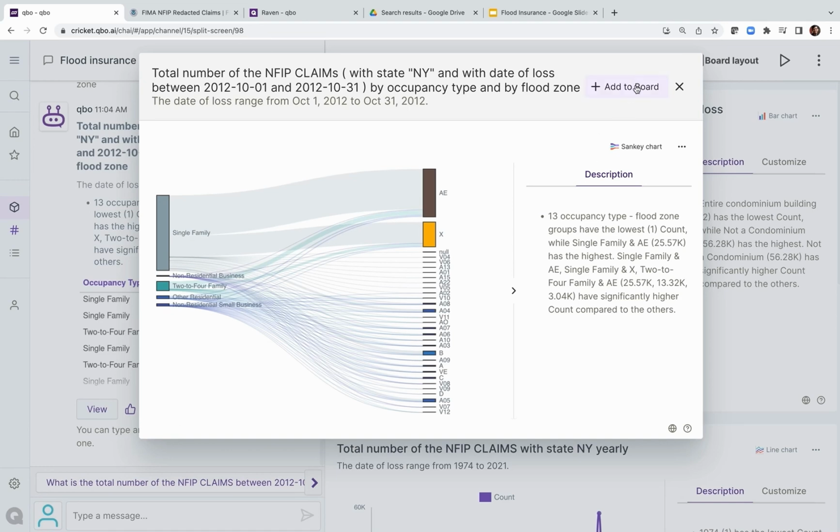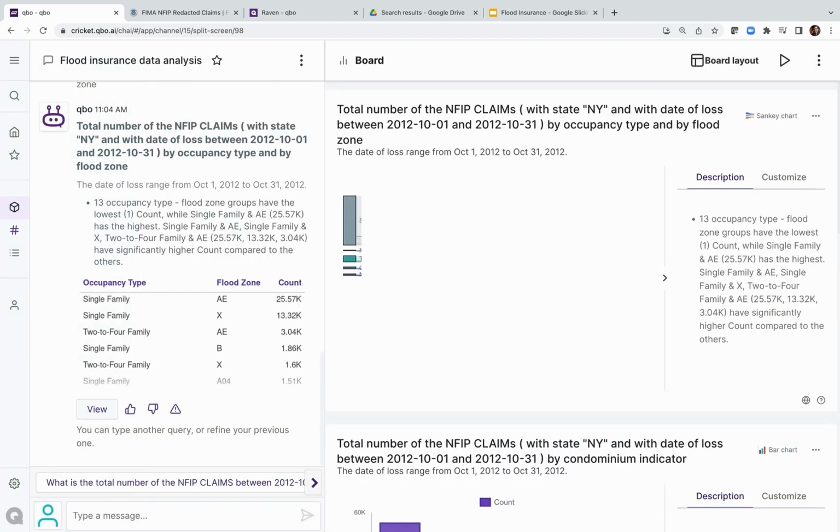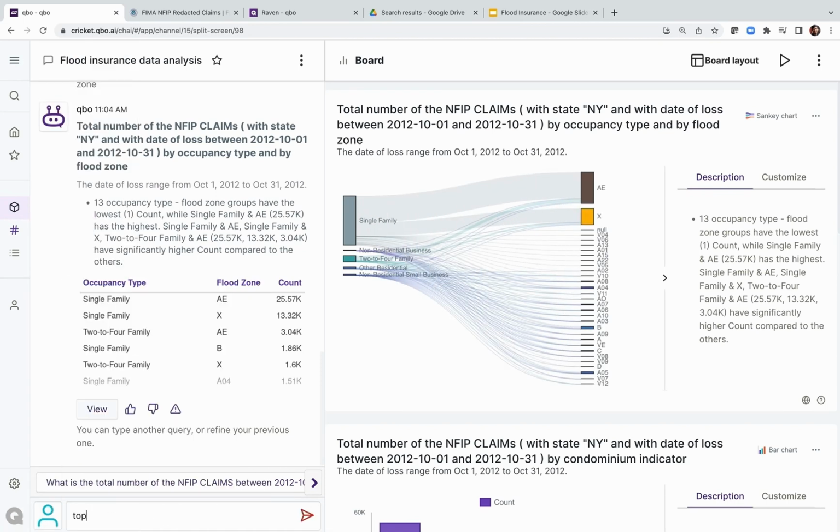So that's also, again, interesting. So I'm going to add that to the board as well. Let's ask a few other questions. Let's say top 5 cities by number of claims in October 2012 in New York.